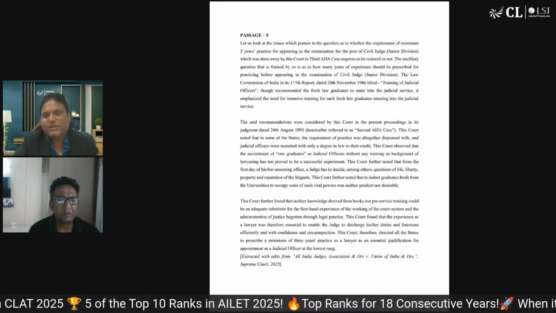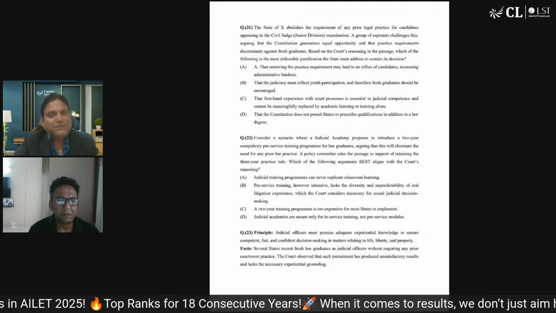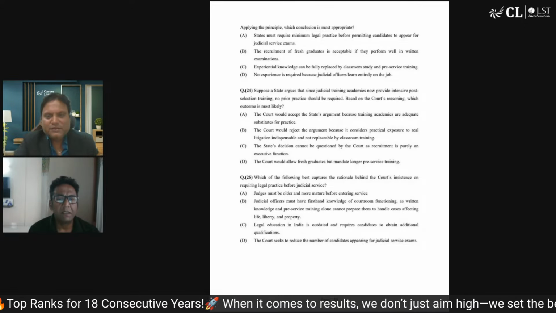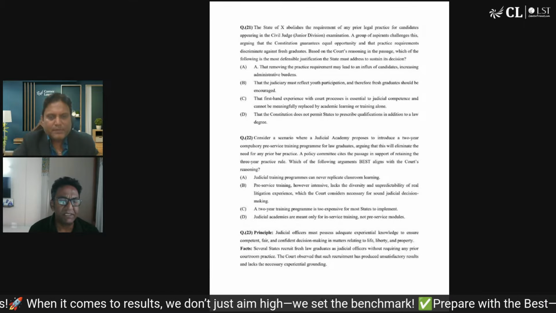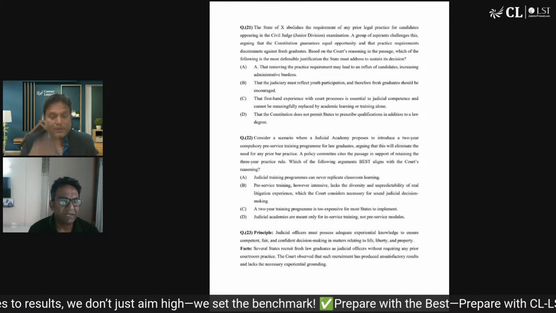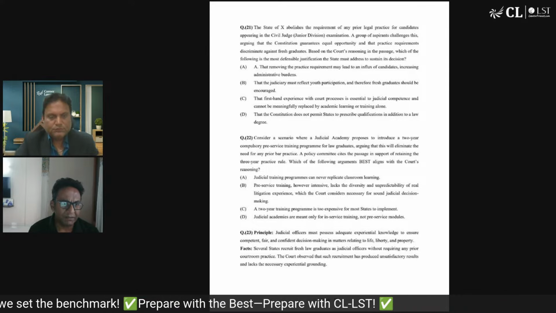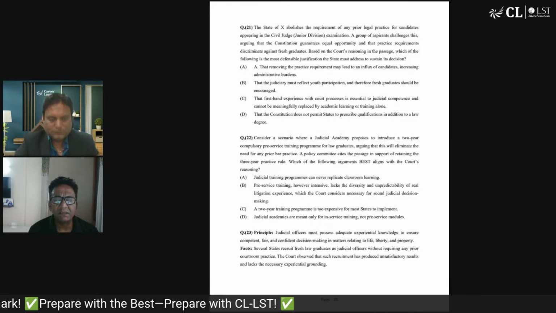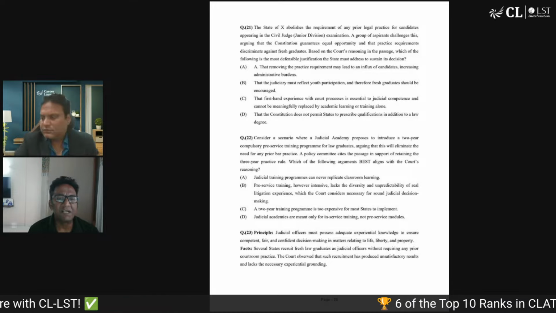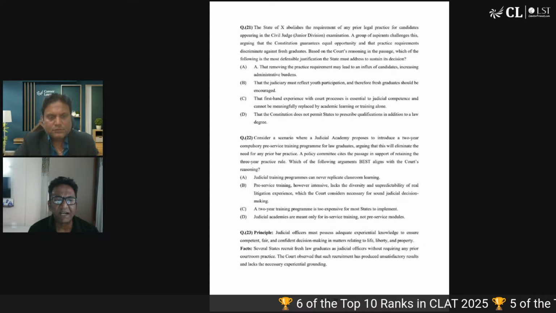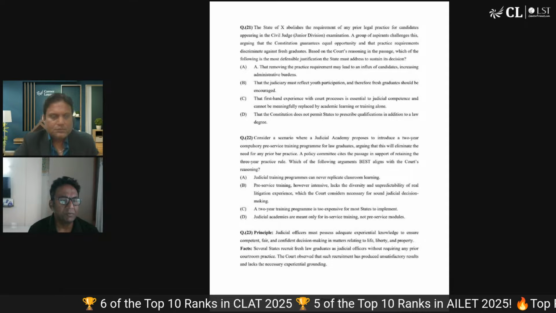Any tips that you would like students to work upon for the statement assertion, any tips that you would like to share? I think it's a relatively new pattern, though we have given handouts for it and topic tests for it. We have also given it in ALIT because it has come in past ALIT patterns. So nothing to worry about. Earlier CLATs also had this kind of pattern.